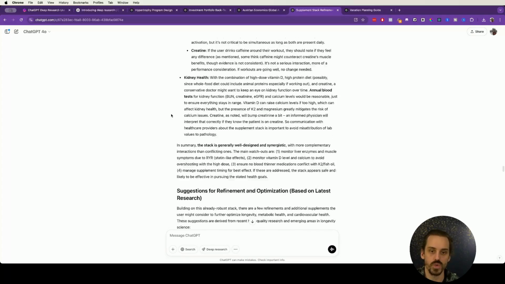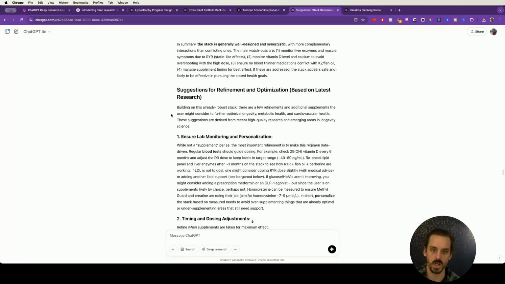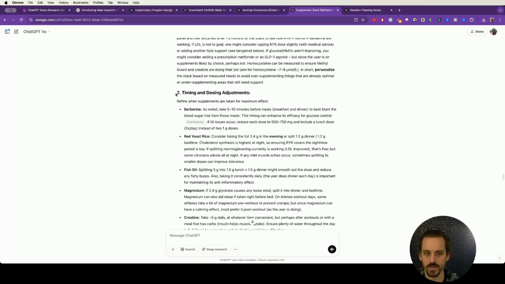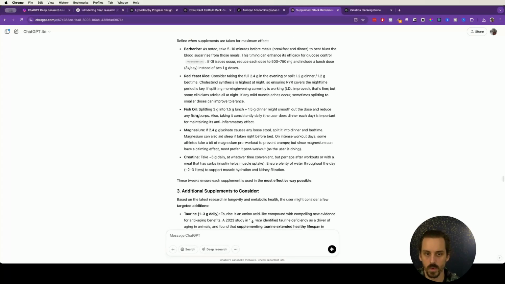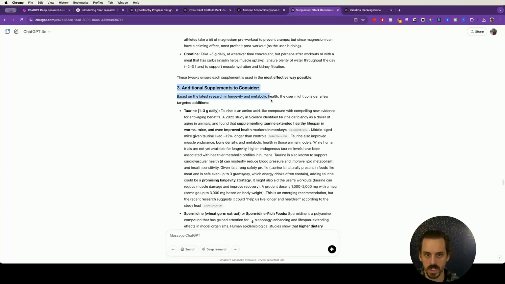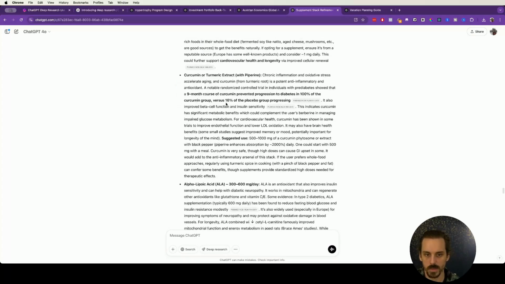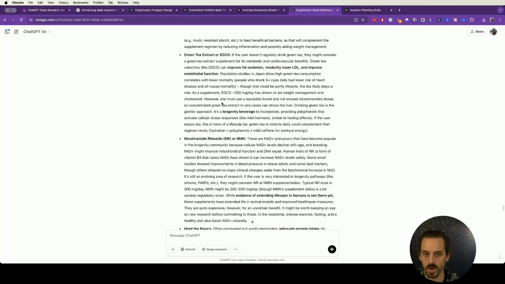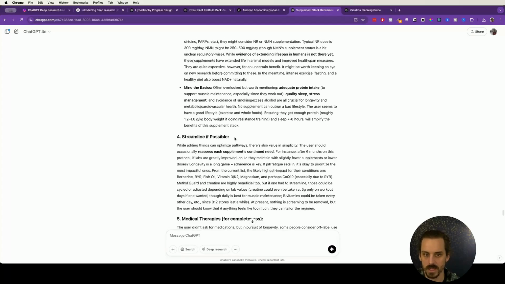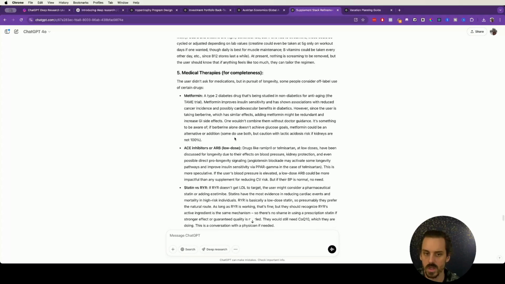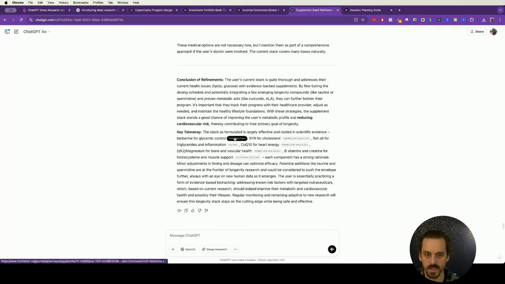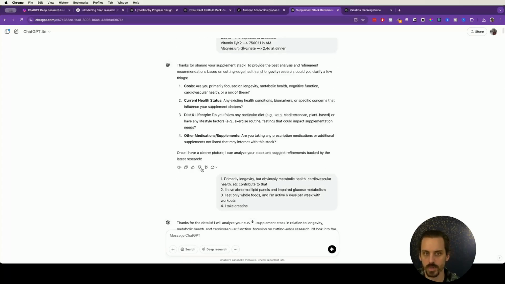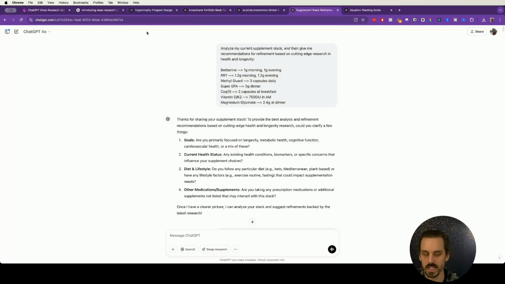I mean, that's why I'm using those things in the first place, because I met with a doctor and we talked about those things. And so I was looking for this to be more of additional supplements to consider, just a bunch more of things like this that I hadn't considered, and making more specific recommendations. So again, it's a really cool tool, but you still need to be pretty specific about what it is you're asking it to do.